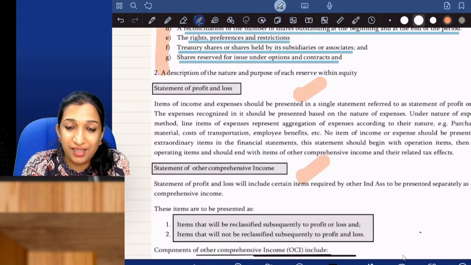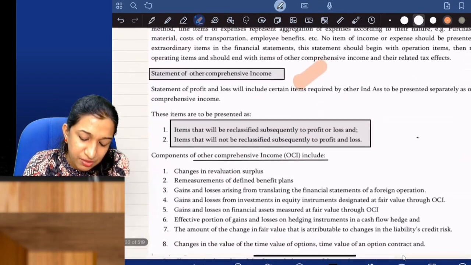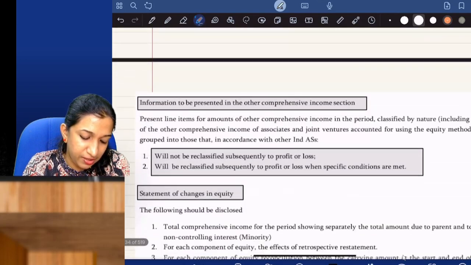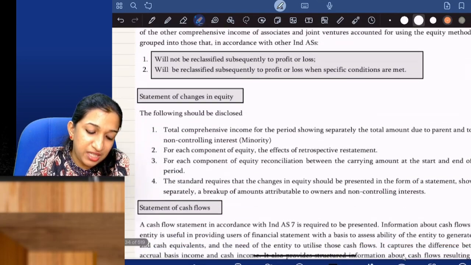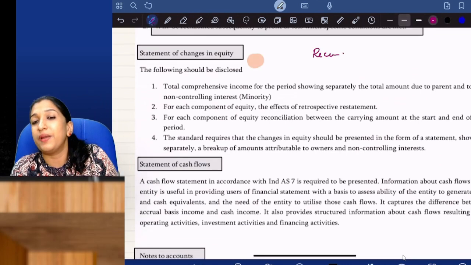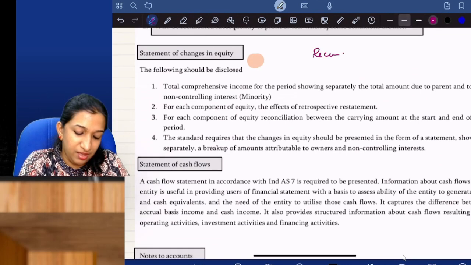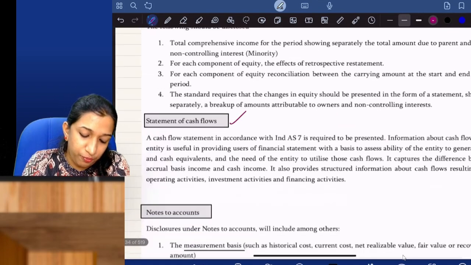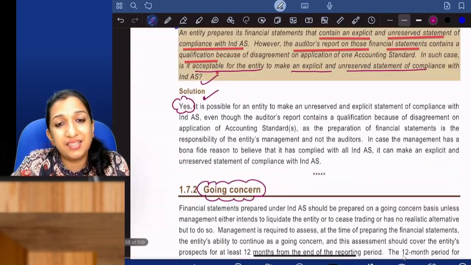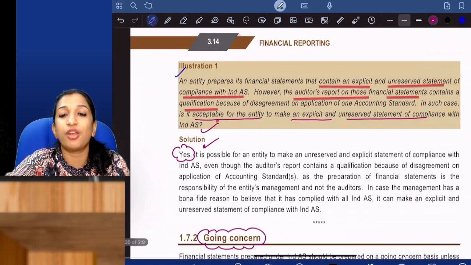What is OCI? OCI will be classified as items that will be reclassified to P&L and items that will not be reclassified to P&L. Some items in OCI are given. What is the statement of changes in equity? It is basically a reconciliation statement reconciling opening equity and closing equity. The statement of cash flows you should prepare as per Ind AS 7. Notes to accounts. That's it. That takes care of Ind AS 1.